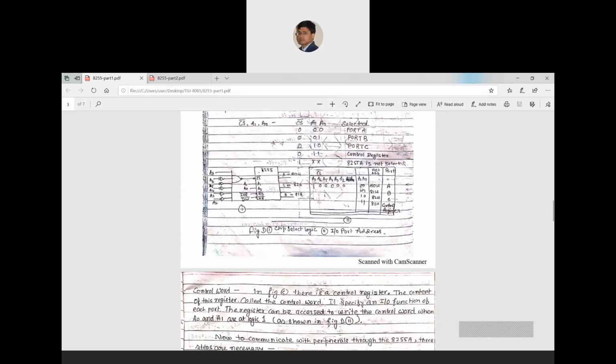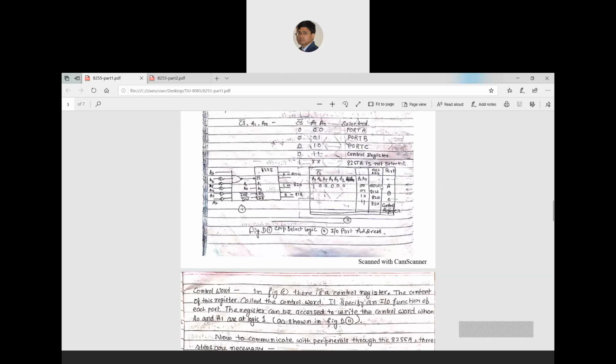Okay, then if A1 A0 is 00, 01, 10 or 11, then I can choose accordingly port A, B, C or the control register. So now for port A, the combination of 8 bits is like 1000 0000. That means 80H, 81H, 82H, 83H. That is the final answer of the question.